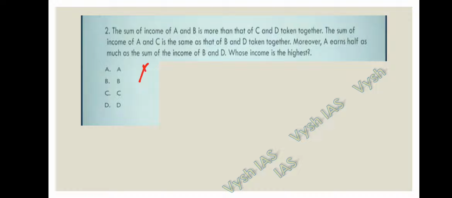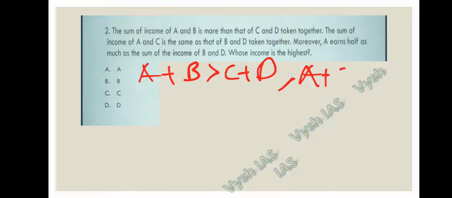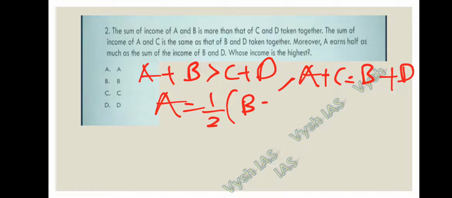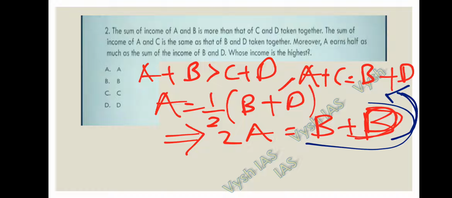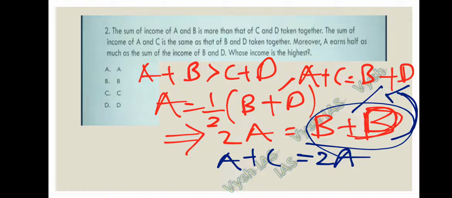They told that the sum of the income of A and B is greater than C and D. The sum of the income of A and C is equal to B and D, and they also gave that A's income is half of B and D. It's nothing but 2A is equal to B and D. Now when you substitute the value of B and D as 2A in equation number 2, it becomes A plus C equal to 2A, then 2A minus A, that is C is equal to A. We have got C is equal to A.